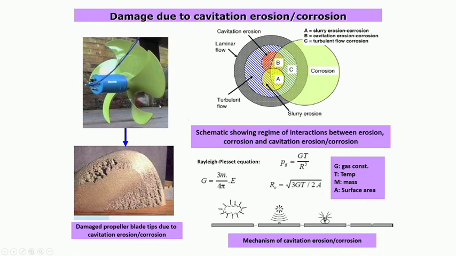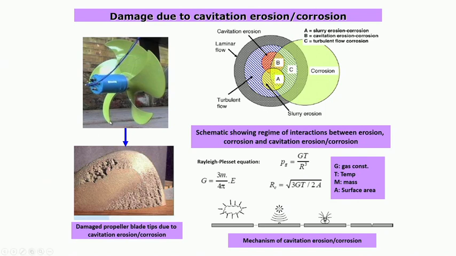Now, one very interesting example of erosion corrosion is the cavitation erosion phenomenon. Normal erosion corrosion is usually observed in components in sea water or flowing components in sea water, particularly marine components, water pipelines, or in the case of oil or gas pipelines, where you will find that erosion corrosion is very prominent.